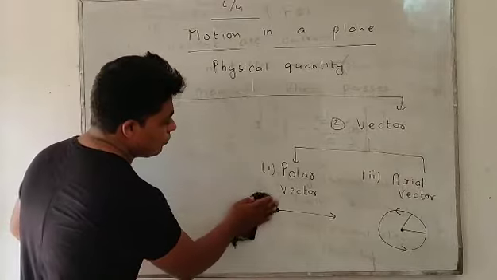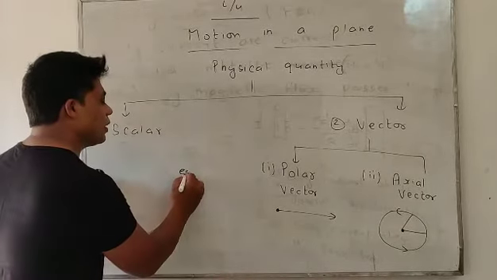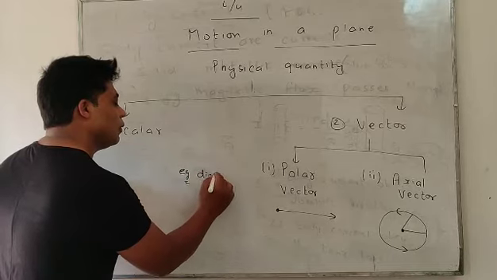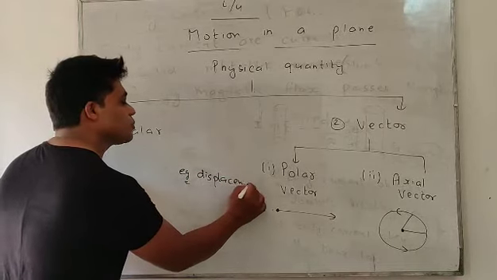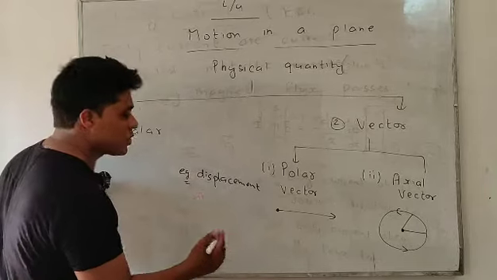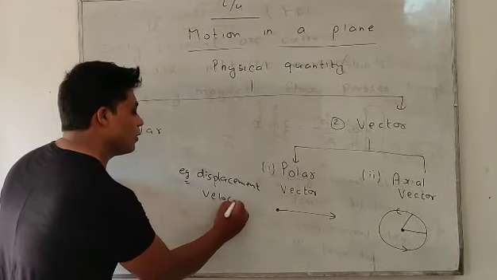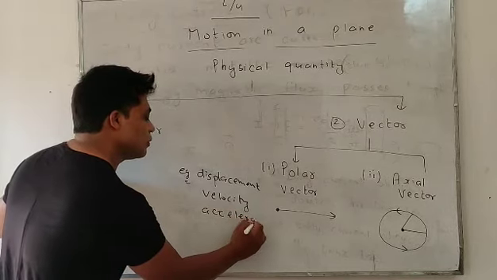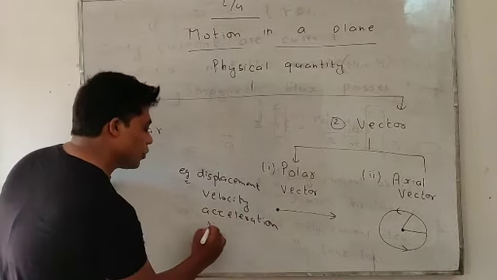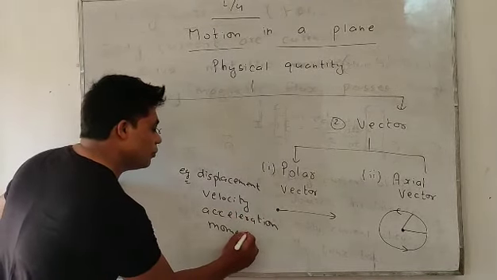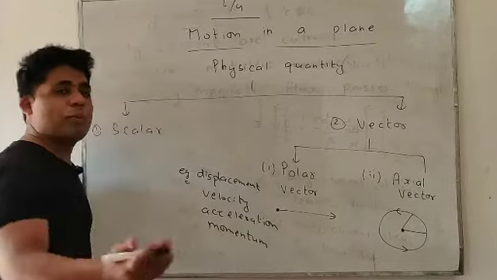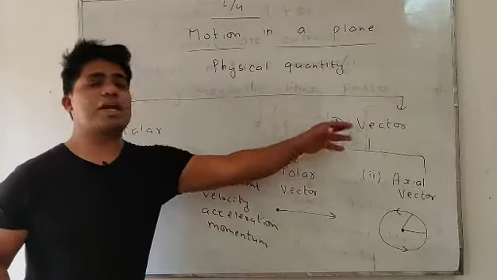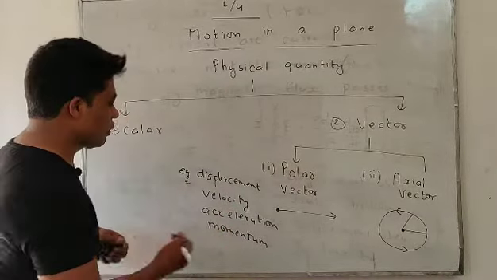Lots of examples are there, like displacement, which needs magnitude as well as direction, velocity, acceleration, linear momentum, angular momentum, moment of force. These are the physical quantities that require magnitude as well as direction.